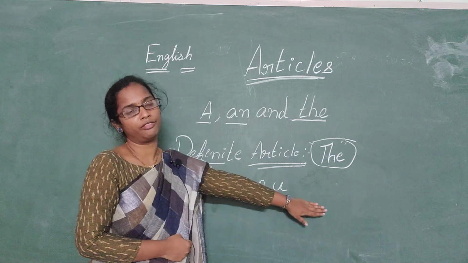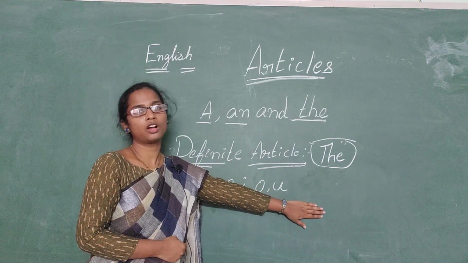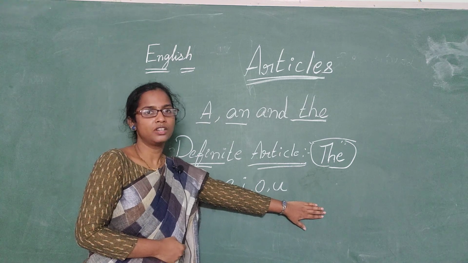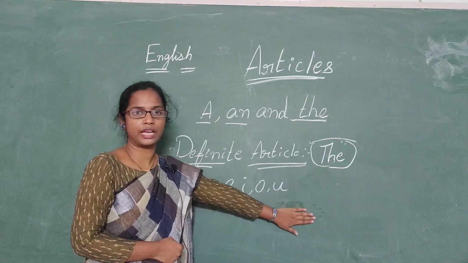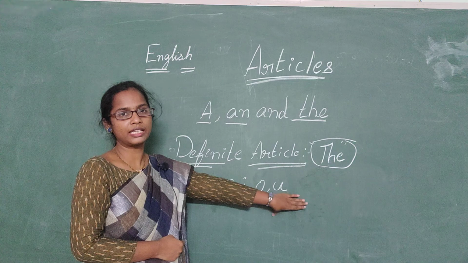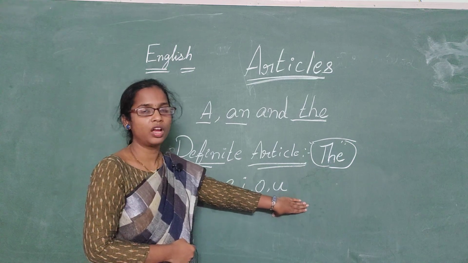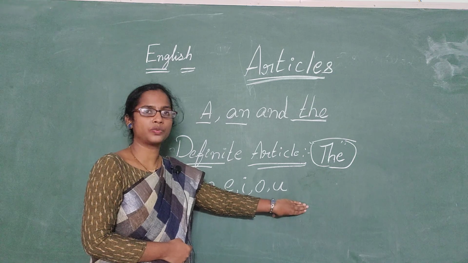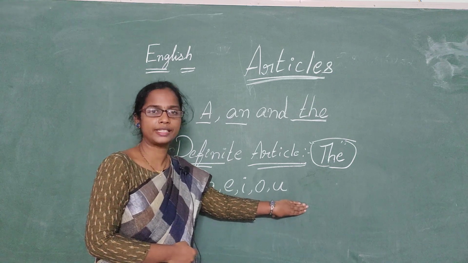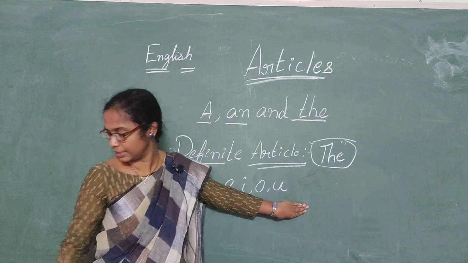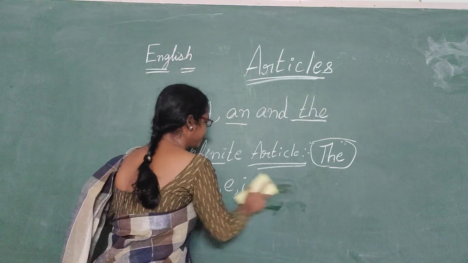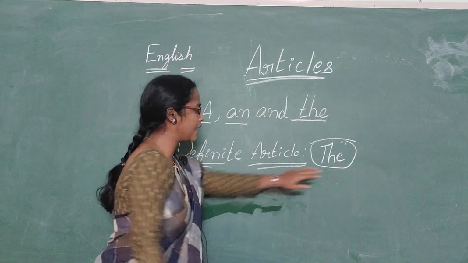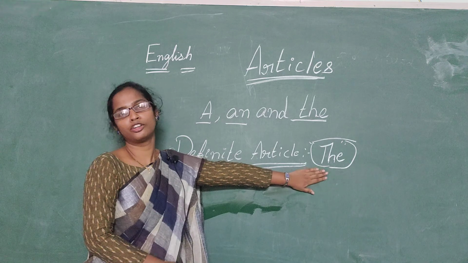the rest of the alphabets are considered consonants. Got it, children? So where to say thuh and where to say thee? When a word starts with a vowel sound, we say thee. When a word starts with a consonant sound, we say thuh. Now let us see where this the is used.